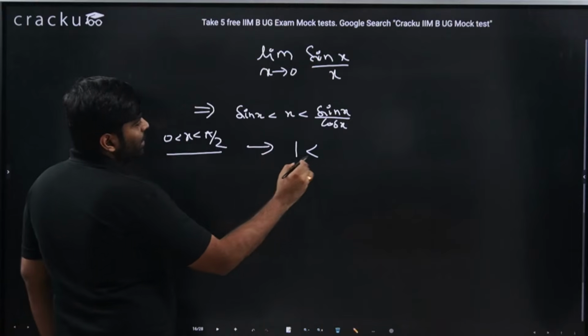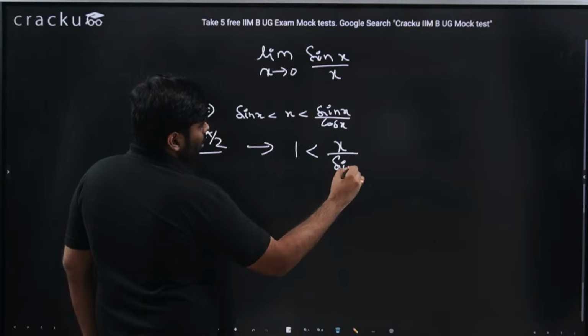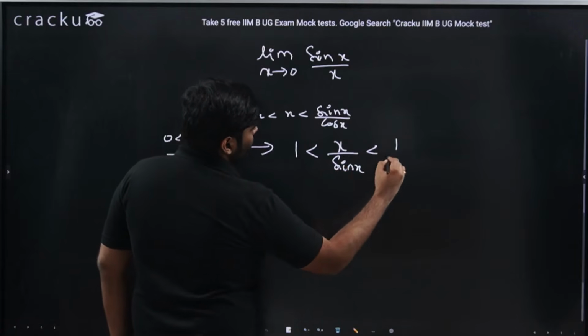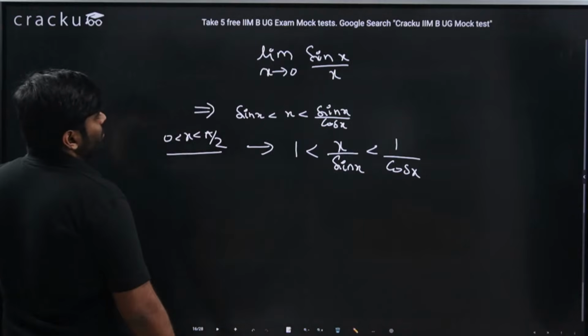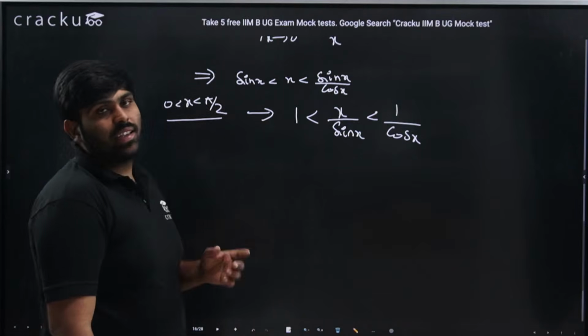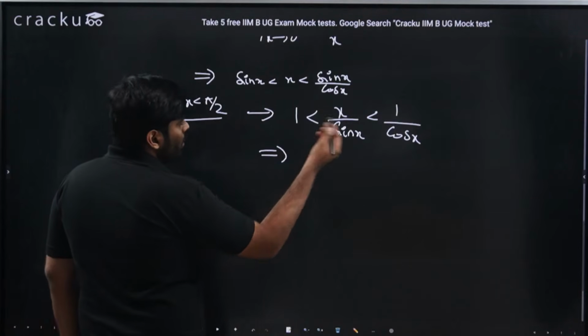I would get sin x by x, sin x, that is 1, x by sin x. Again, this is 1 by cos x. I need not change the inequality sign because sin x is positive in this particular domain. So how can this be written?